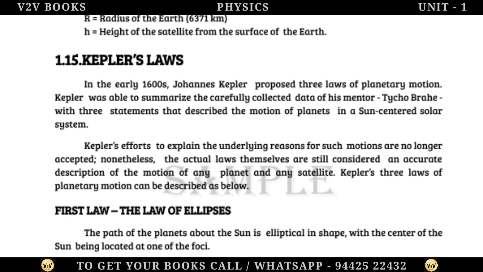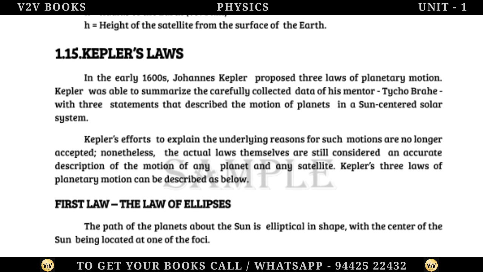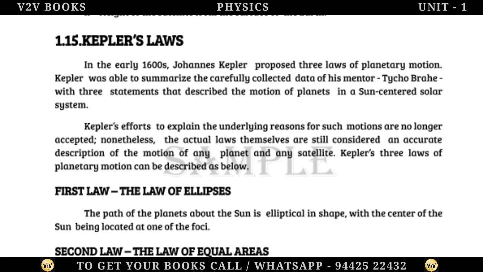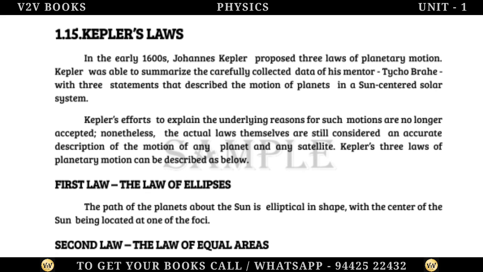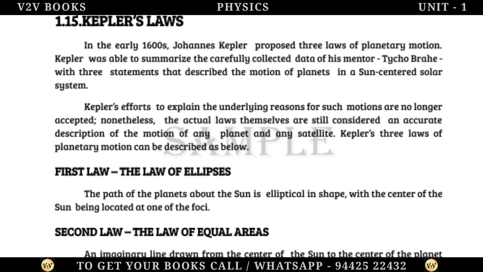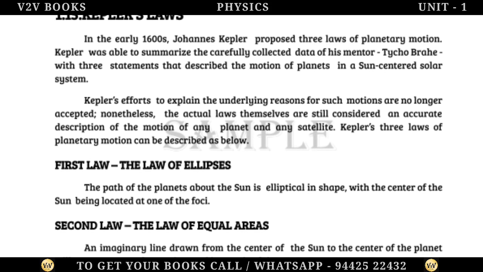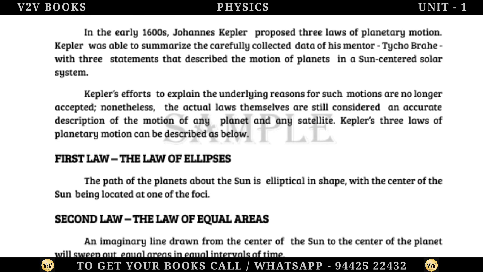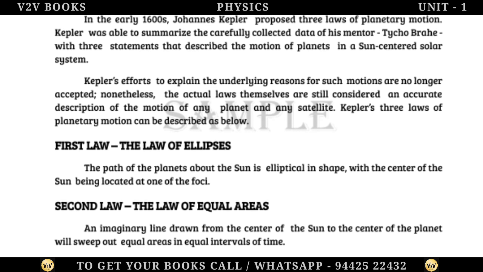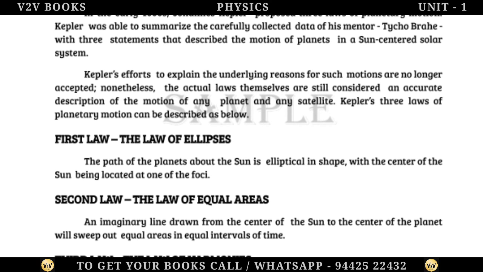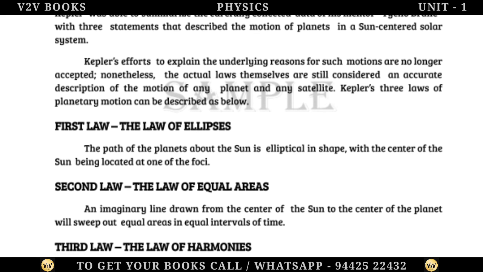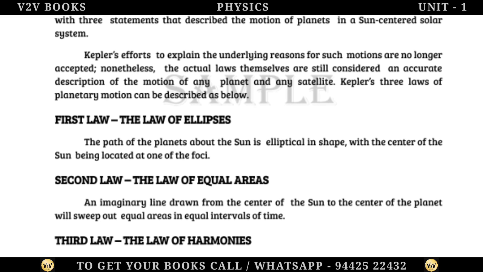Kepler's laws. In the early 1600s, Johannes Kepler proposed 3 laws of planetary motion. Kepler was able to summarize the carefully collected data of his mentor, Tycho Brahe, with 3 statements that described the motion of planets in a sun-centered solar system. Kepler's efforts to explain the underlying reasons for such motions are no longer accepted. Nonetheless, the actual laws themselves are still considered an accurate description of the motion of any planet and any satellite.